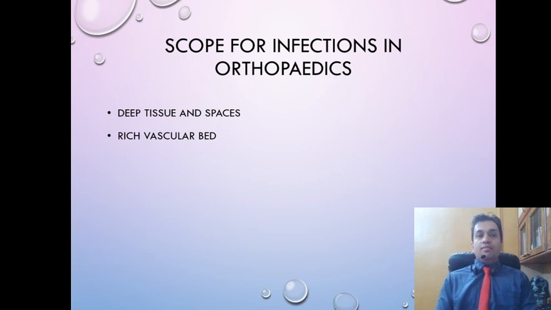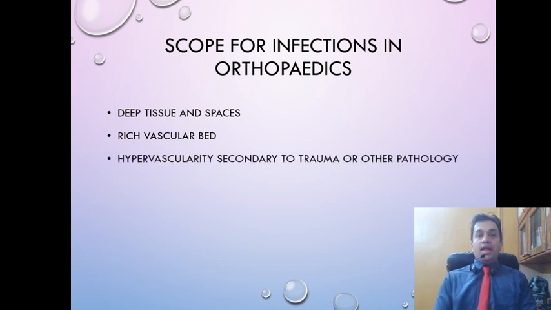First one is that because of this entire increase in vascularity, the amount of blood turnover in that area is much more, and therefore the amount of circulating blood and circulating blood components is much more. So in the presence of bacteremia or septicemia, there will be more delivery of the infective agent to the metaphyseal or the epiphyseal end of the bone, because of which the propensity for infection is more. Also, the other side of this is that because of this same increase in vascularity, in a de novo infection of the bone, it is more likely to spread and become multifocal, or a localized infection is more likely to become a bacteremia or a septicemia because of this rich vascular supply.